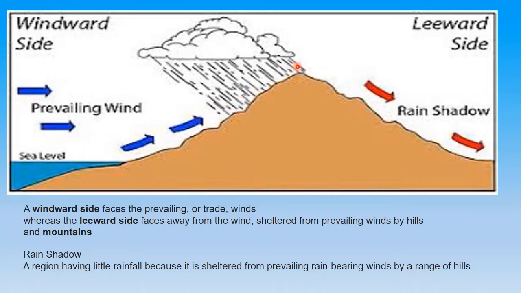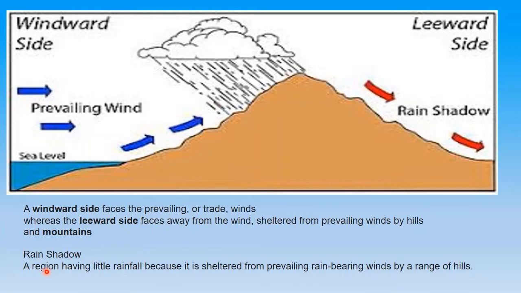Now because it is a rain shadow area, this will cross further. The winds or clouds which are coming can be stopped by the presence of this particular region, which is the windward side of the mountain. So they will have rainfall here and move ahead. This part of the mountain is called the leeward side, which will not receive much rainfall, or very little. This is called the rain shadow area.